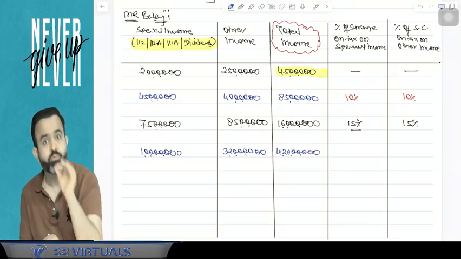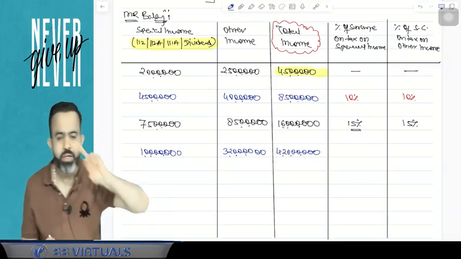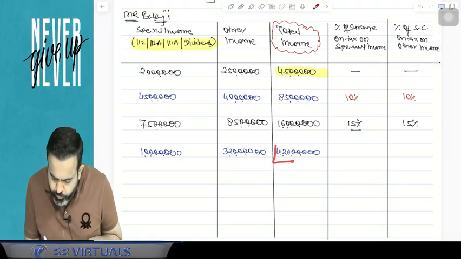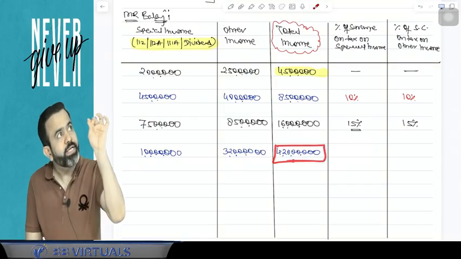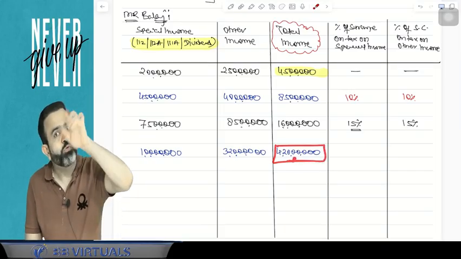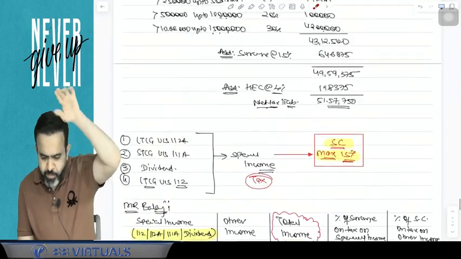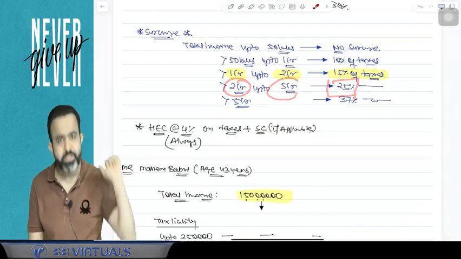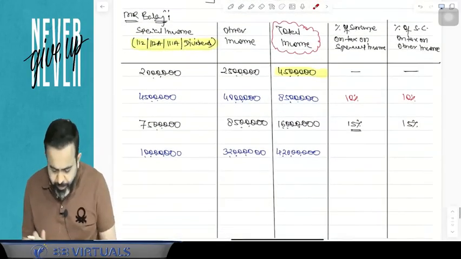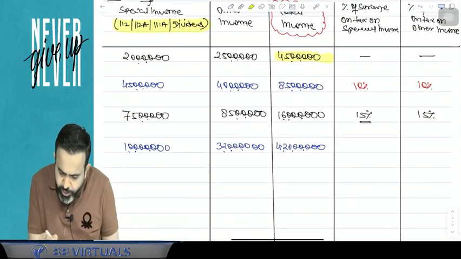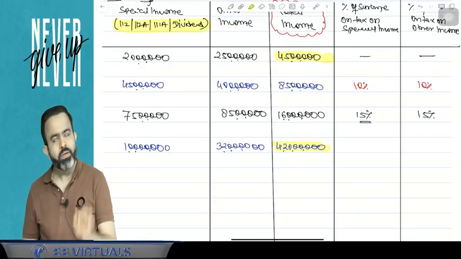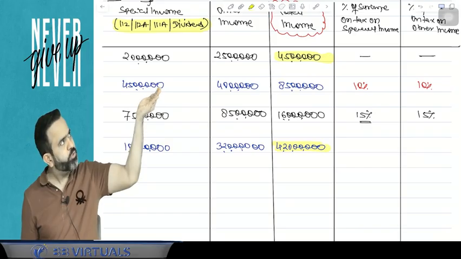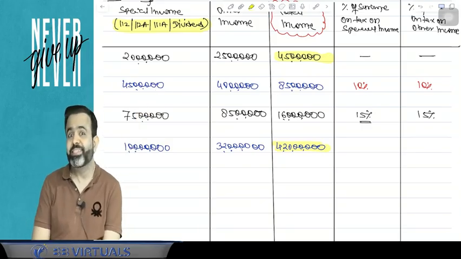It is more than 2 crore up to 5 crore. Here you have to check the total income. So total income is more than 2 crore up to 5 crore, so surcharge should be 25%.